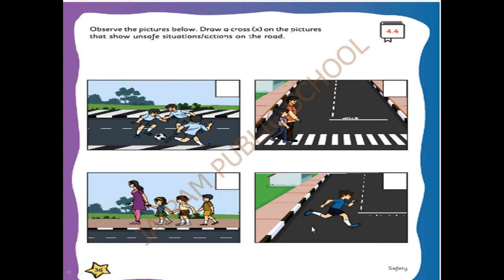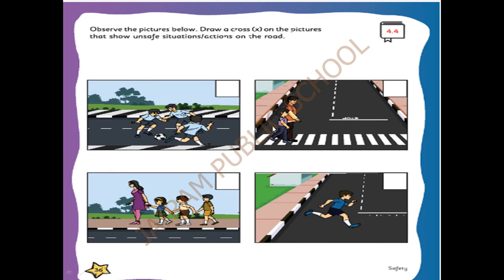Next, see this boy how he is crossing the road. He is crossing the road in the middle and he is running and crossing. Whether this action is good. See, when we run, we'll be getting hurt. Many vehicles are coming here and there from the left and right. So we have to see to our left and right. We have to cross only on the zebra crossing. Okay, children. So this action is not at all good. You can put a cross symbol here.